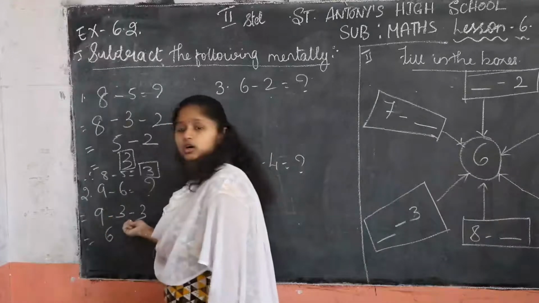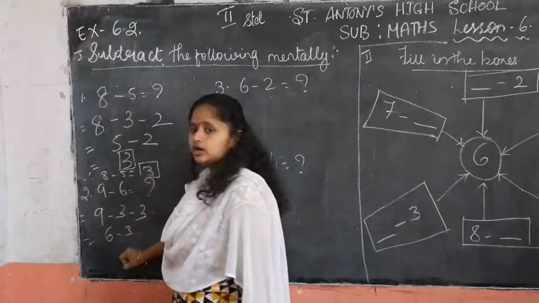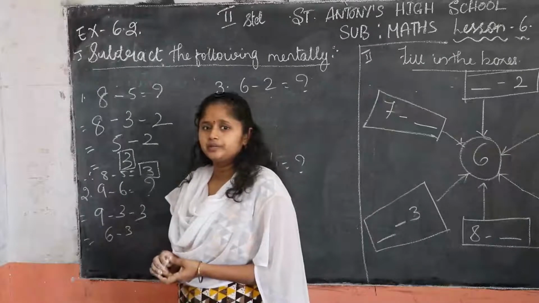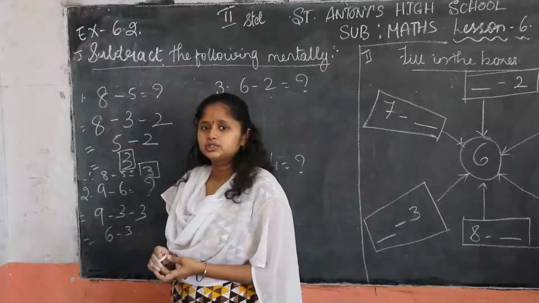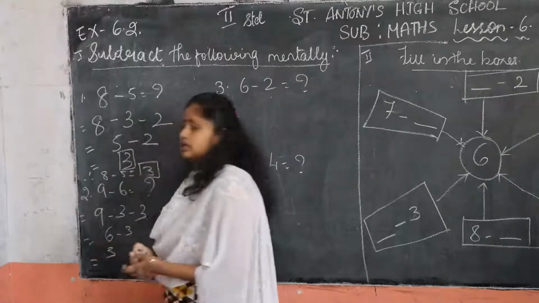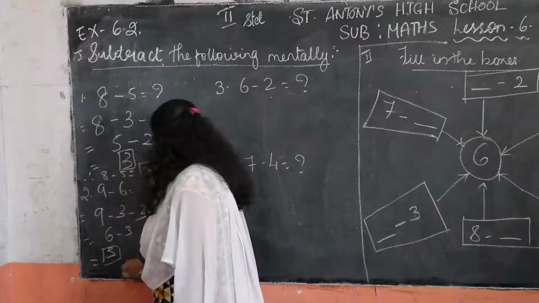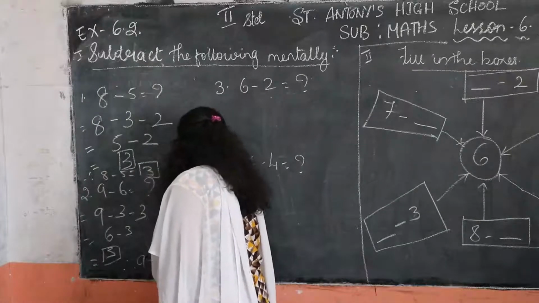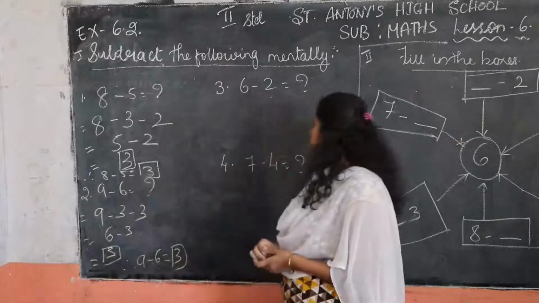Next we have to write this minus 3 directly down. Bring it down. Now 6 minus 3 is how much, children? Think about it. 3. Yes, 6 minus 3 is 3. So we got the answer. You have to write here, therefore 9 minus 6 is equal to 3 is our answer. Have you all understood, children?